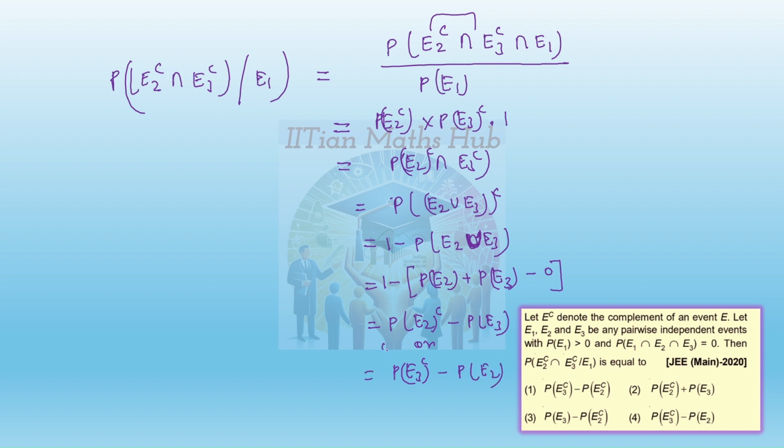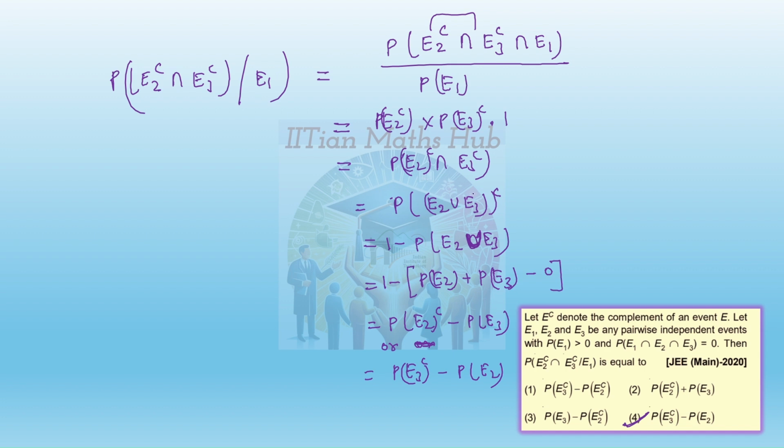Both are possible, right? So what is the answer? I think the fourth option. Only the fourth option. Okay, so the answer is the fourth option. This is the easiest way. It was the longest method I had. It was a little bit longer.